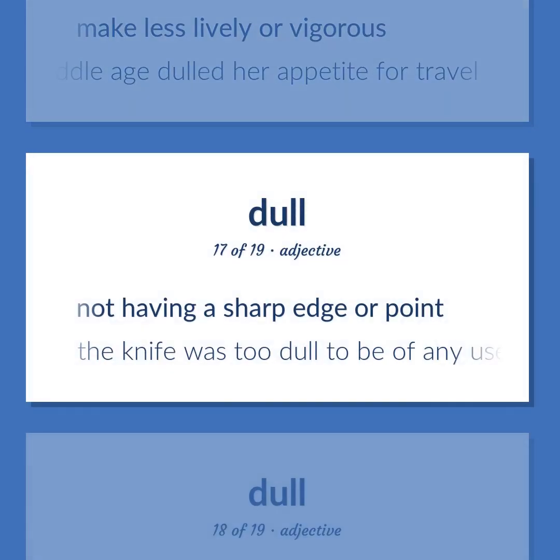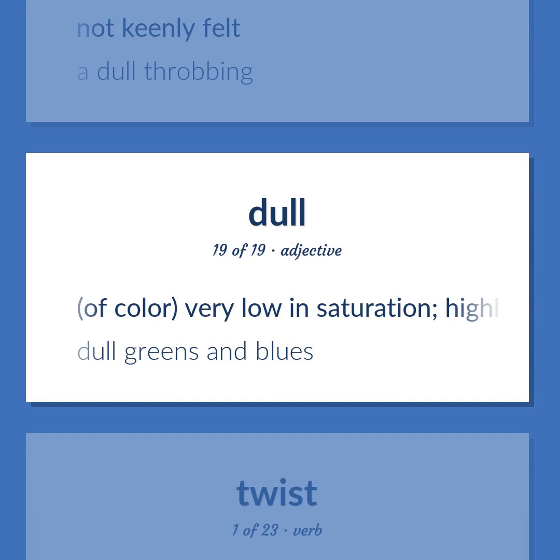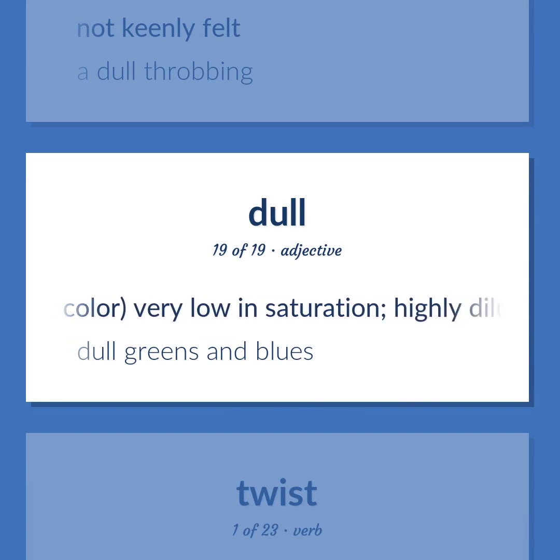Not having a sharp edge or point. The knife was too dull to be of any use. Not keenly felt. A dull throbbing. Of color, very low in saturation, highly diluted. Dull greens and blues.